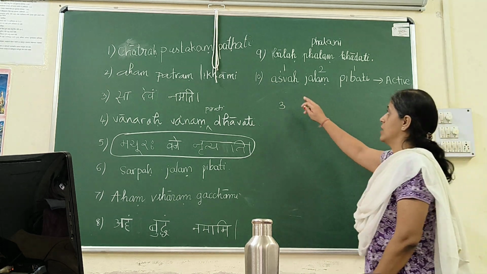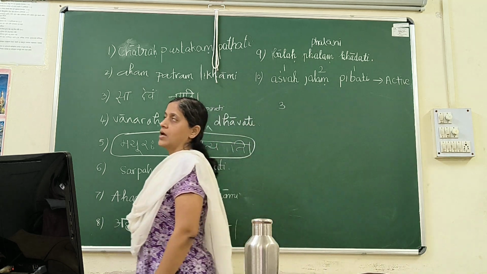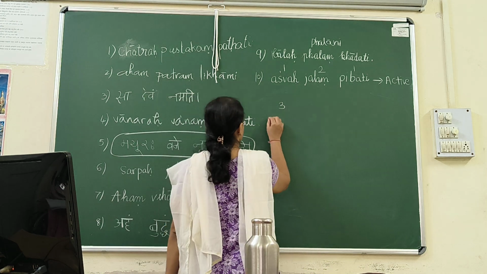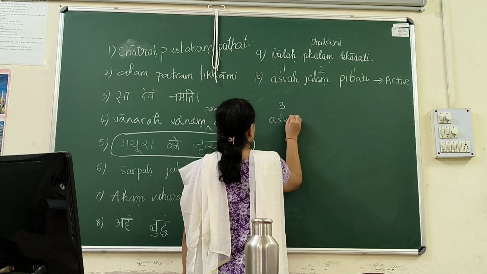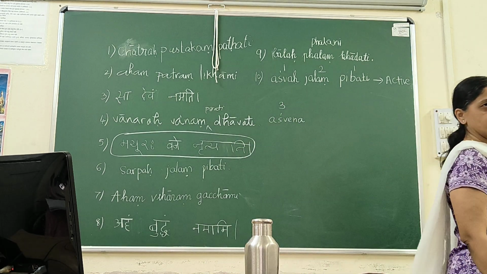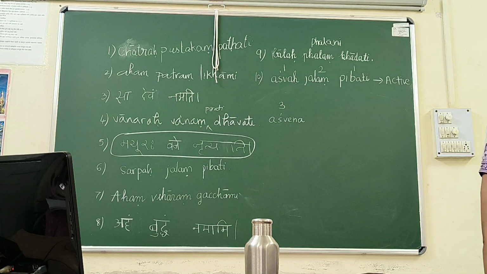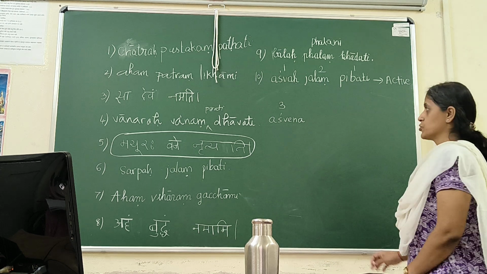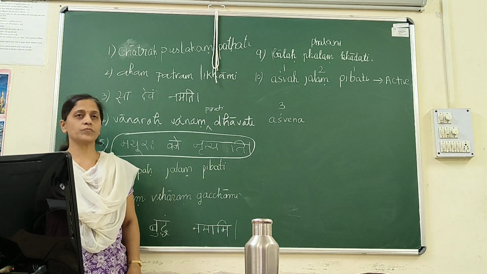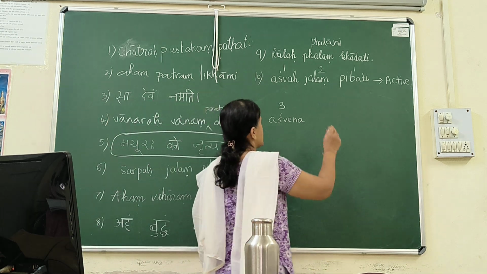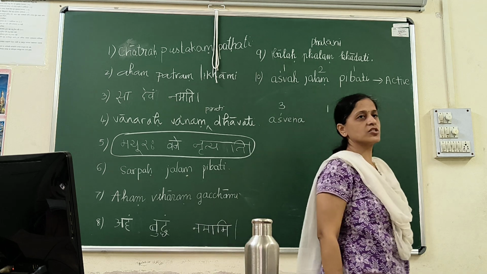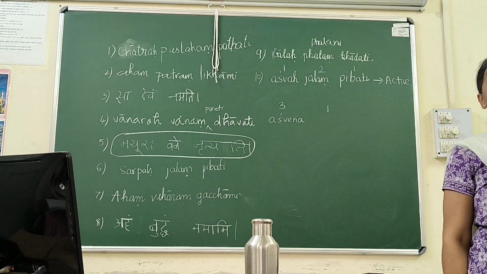Now Ashvaha is nominative. What is the instrumental case of Ashvaha? Ashvena. Yes, Ashvena, because I said that the subject is always used in instrumental case. Now Jalam, which is used in accusative case, always changes to nominative case.